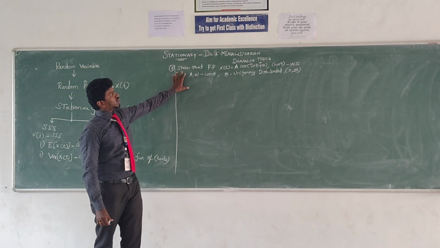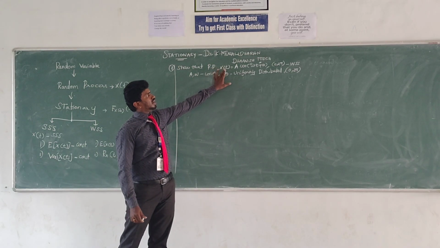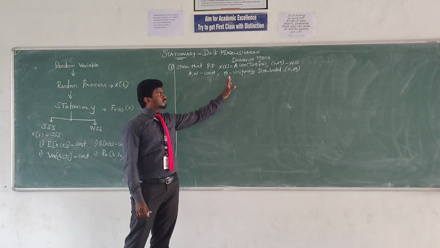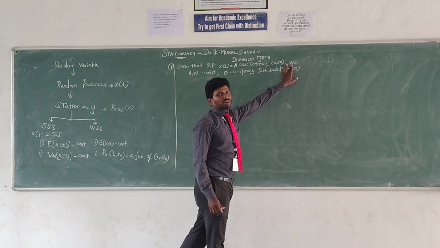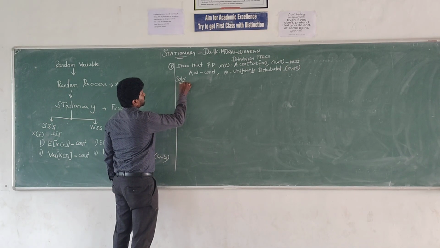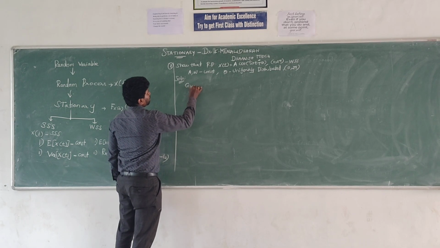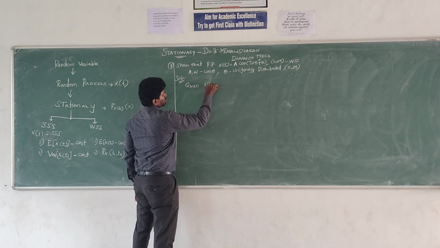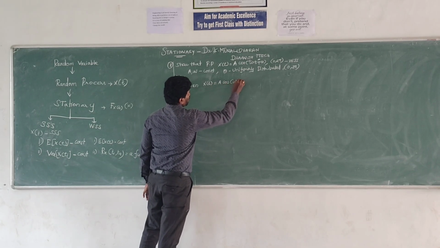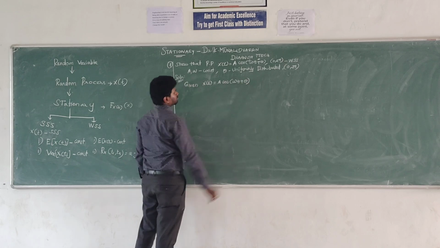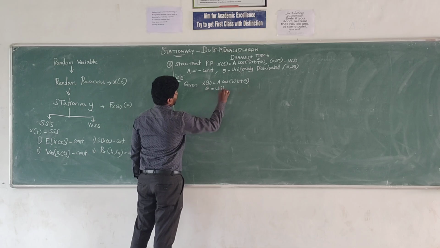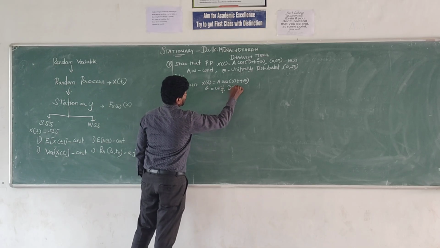Given the problem, show that the random process X of t equal to A cos of omega t plus theta is WSS. Solution: we repeat the given values. X of t equals A cos of omega t plus theta, and theta is uniformly distributed.